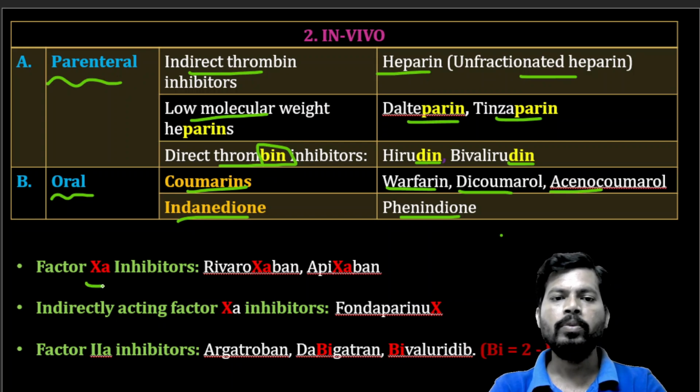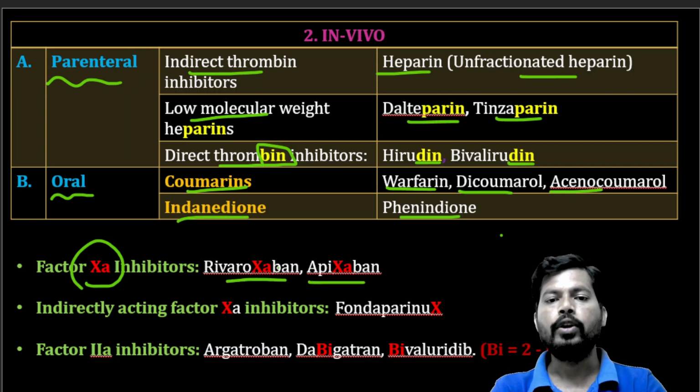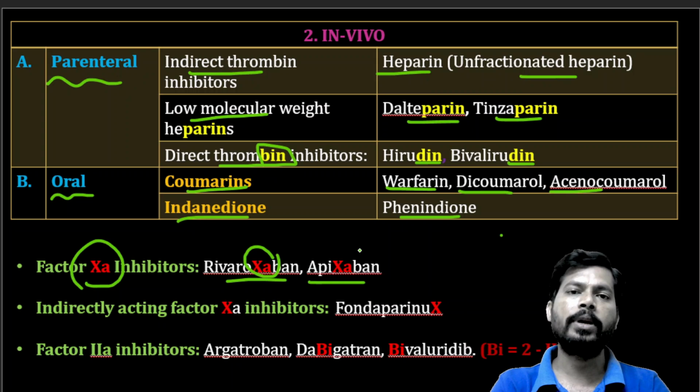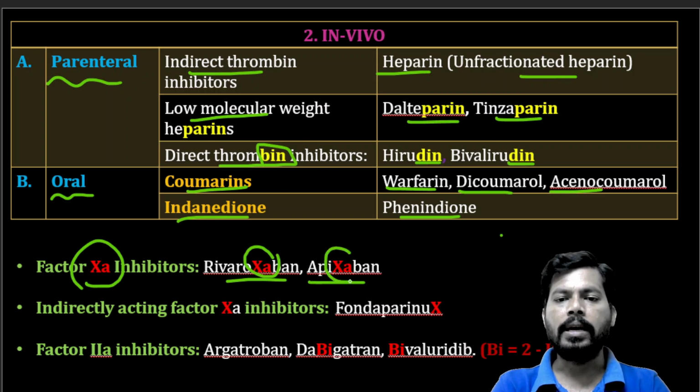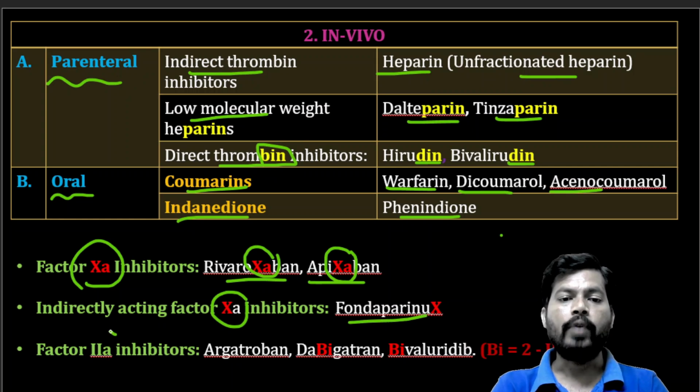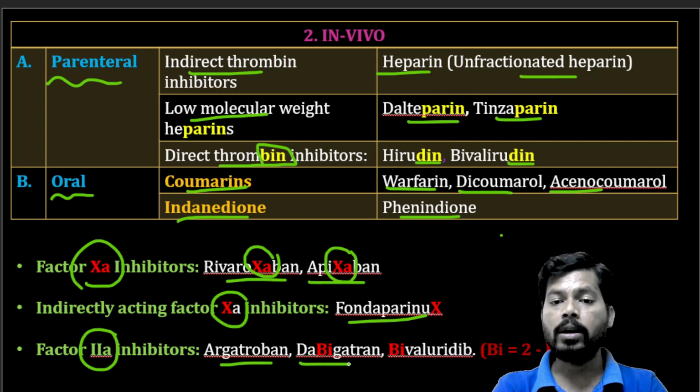Next, factor 10A inhibitors like rivaroxaban and apixaban. If you observe the spelling of these two drugs, they contain XA, that is factor 10A. For remembering purposes, this is the trick: they contain the spelling XA, so that is factor 10A. So factor 10A inhibitors: rivaroxaban, apixaban. The indirectly acting factor 10A inhibitor is fondaparinux.